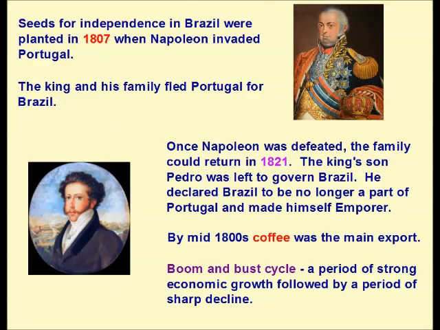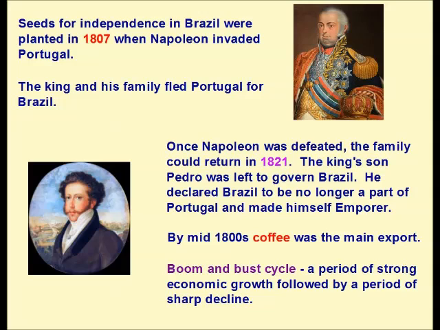The seeds for independence in Brazil were planted in 1807 when Napoleon invaded Portugal. Remember, at the time, Brazil was a colony of Portugal. The king and his family fled from Portugal and went to Brazil. Once Napoleon was defeated, the family could return in 1821. The king's son Pedro was left to govern Brazil. He declared Brazil to be no longer a part of Portugal and made himself the emperor.